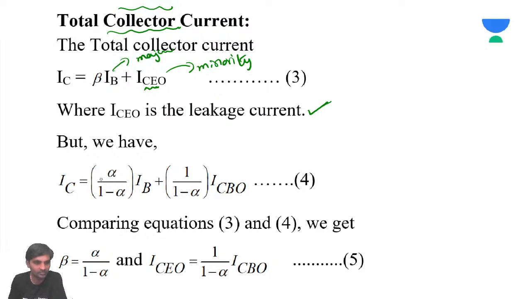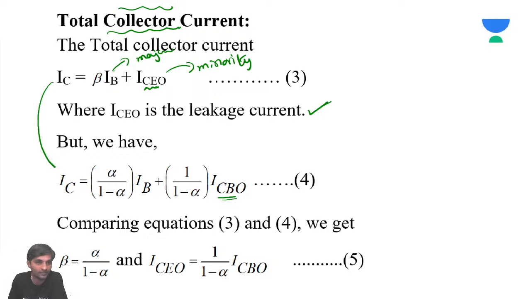From the previous discussion, we derived that the collector current IC is alpha by 1 minus alpha into IB plus 1 by 1 minus alpha into ICB naught.